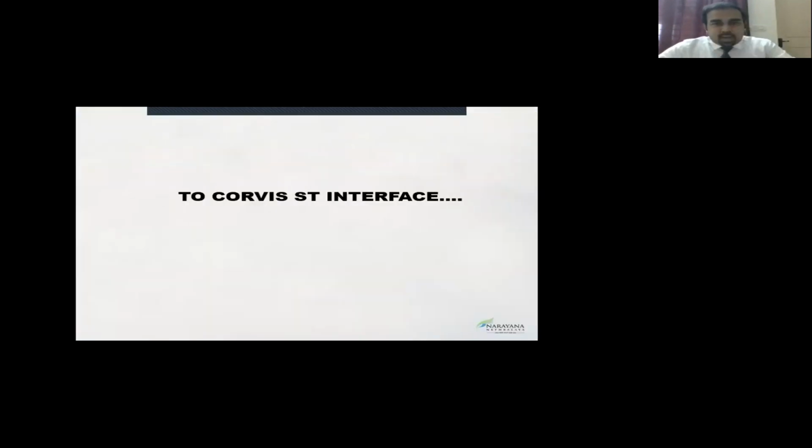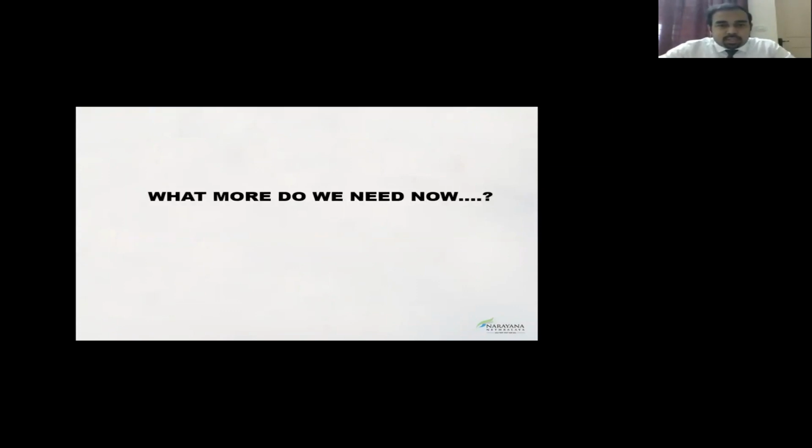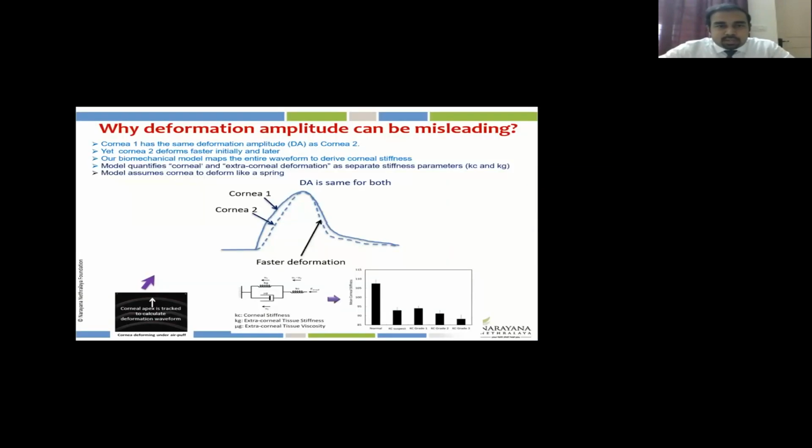Yeah, so we were at this point of time able to incorporate the factor of intraocular pressure and the whole eye movement. But is this all sufficient, or do we need more now? If you look at this basic single figure, these are two separate corneas. Both of them have the same deformation amplitude.